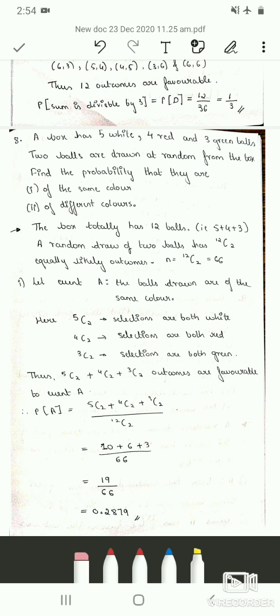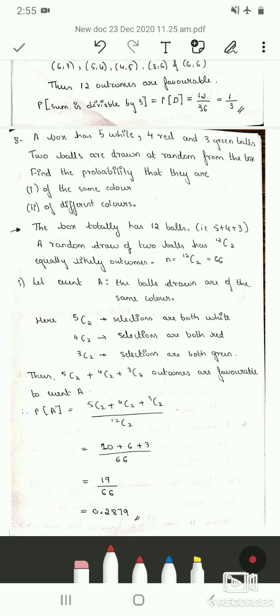So the box has a total of 12 balls, that is 5 white balls plus 4 red balls plus 3 green balls. Out of these 12 balls, 2 balls are drawn at random. Therefore, a random draw of 2 balls has 12C2 equally likely outcomes.